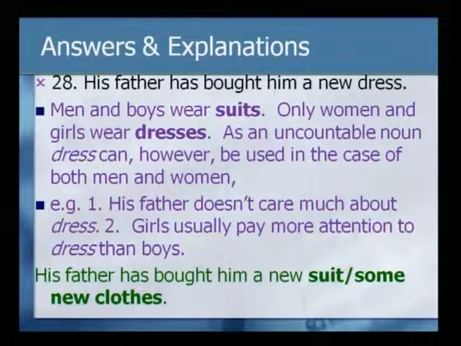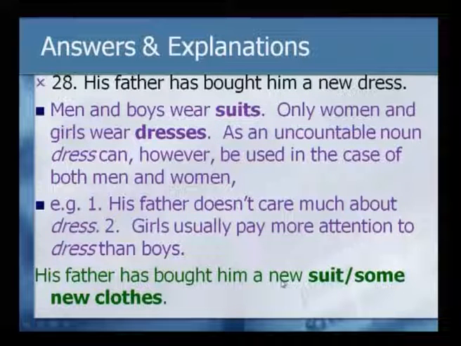But when you specifically refer to a male wearing it, then it should be like this. The corrected form is: his father has bought him a new suit, some new clothes. His father has bought him a new suit, or he has bought him some new clothes. So, that will appropriately suit the gender to which you are attributing the material that the person is wearing, then it becomes correct.